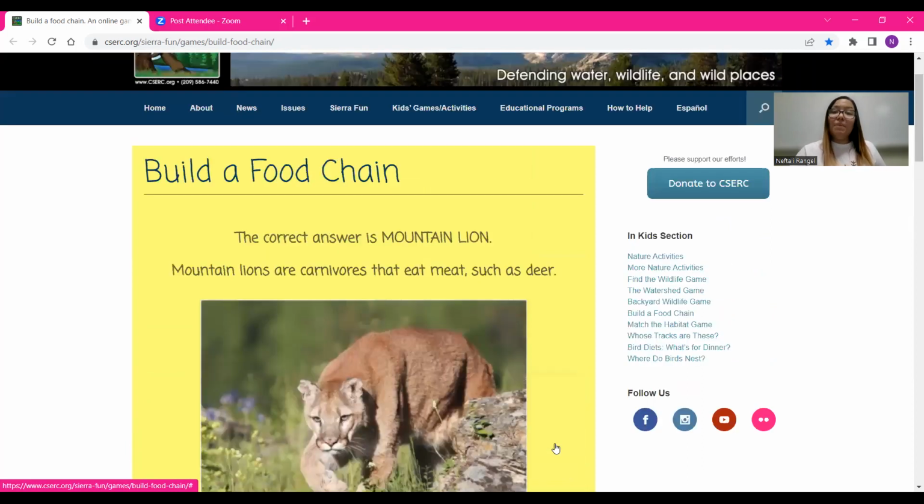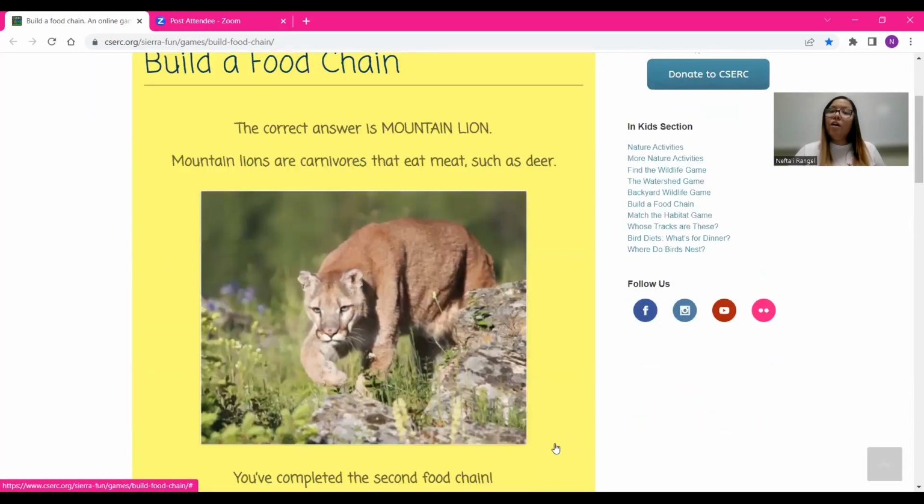The correct answer is mountain lions. Mountain lions are carnivores that eat meat, such as deer. That is our second food chain. So we have the 2 food chains.